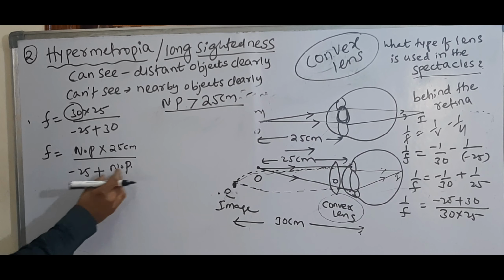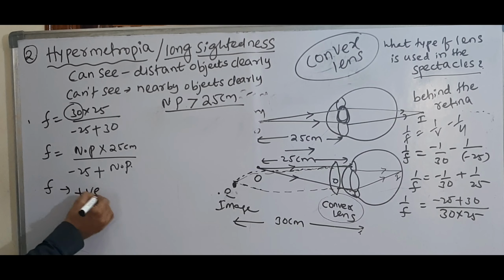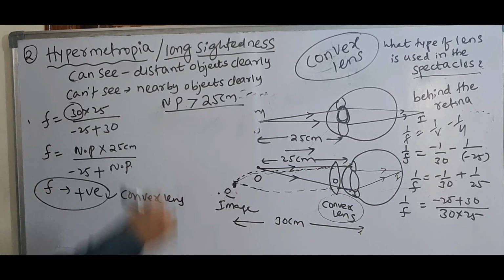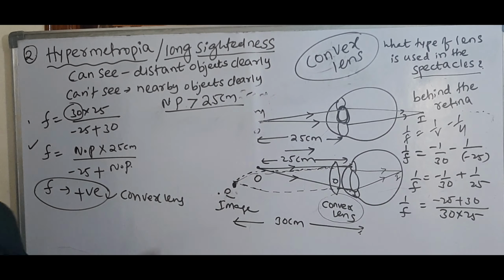That means this value is greater than 25, so positive is greater than negative, and the answer is positive. So the focal length is positive, which means which lens? The lens is a convex lens.